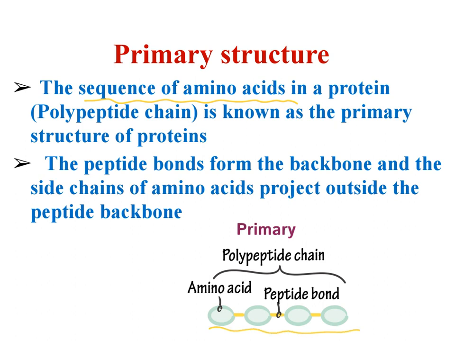Let's take, we have n number of amino acids which form a polypeptide, and to understand that we should know in which sequence these amino acids are arranged in the protein. That information we get from the primary structure of protein. Here the peptide bonds form the backbone of the protein, and the side chains, that is, the groups on the sp3 alpha carbon, project outside the peptide backbone. This is the primary structure, which gives information about the sequence of amino acids present in the protein.